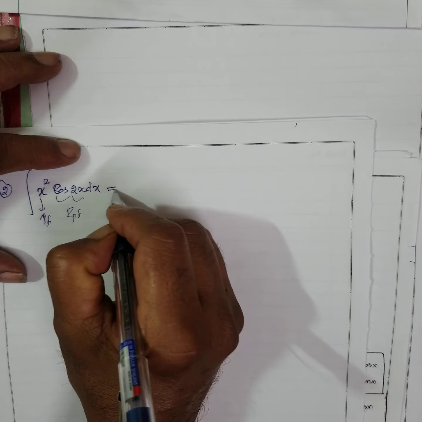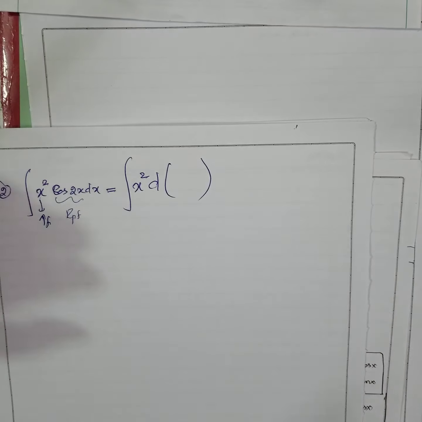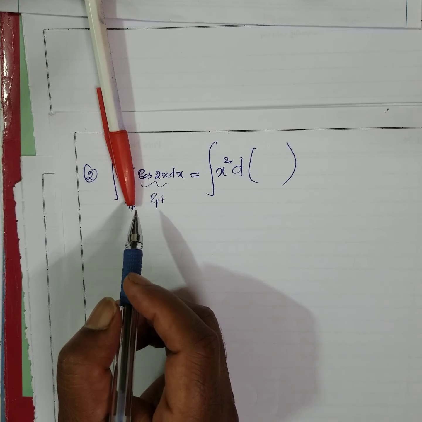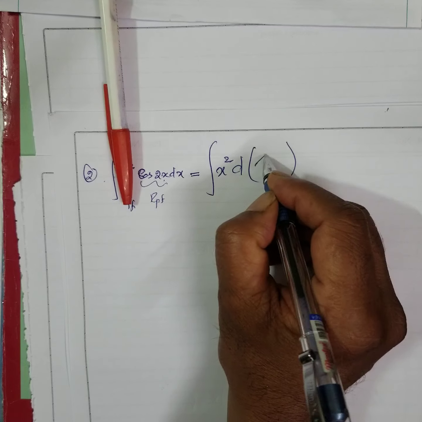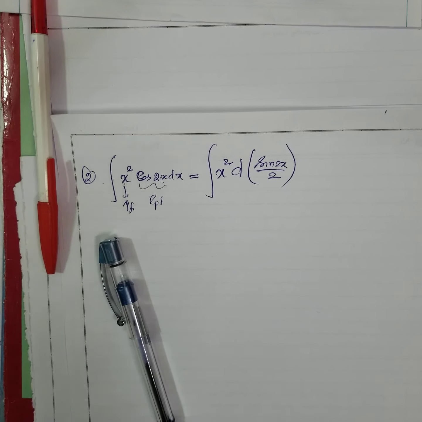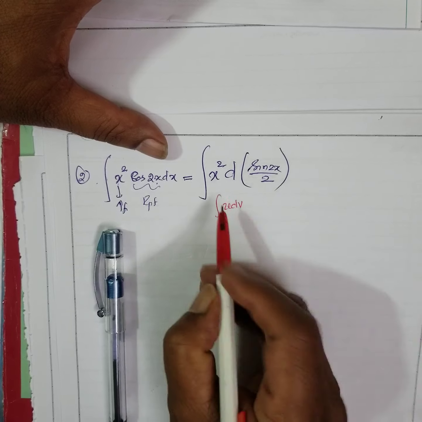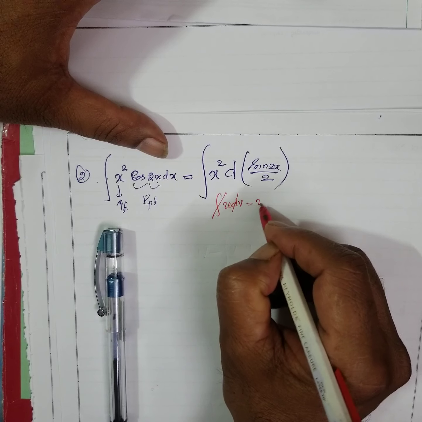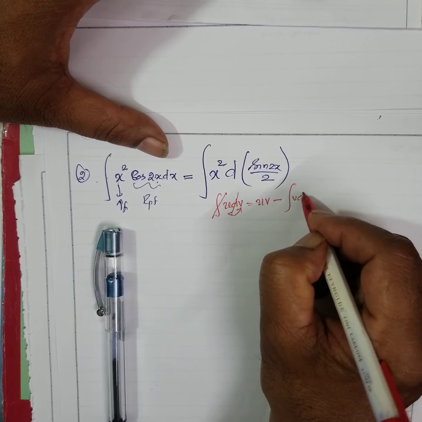So what is the method you have to do? You write the increasing function first like this. Put one d. Then close this. If you close this, what will you get? Cos 2x, no? Integral of cos 2x. What is the integral of cos 2x? Sin 2x by 2. Now, how does it look? This is integral of u dv. Integral of u dv equals, you don't write these two, you write uv minus integral of interchange, v du.